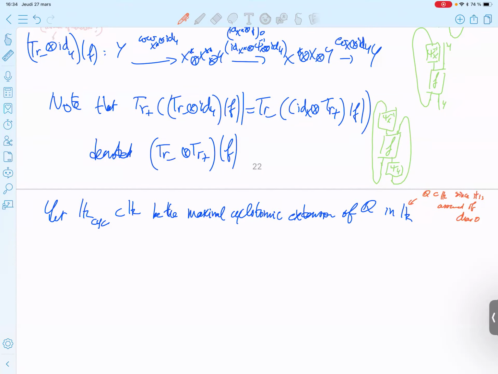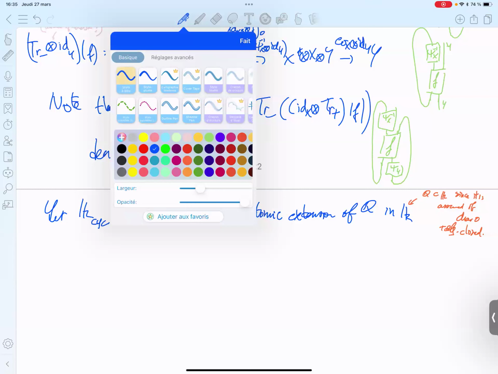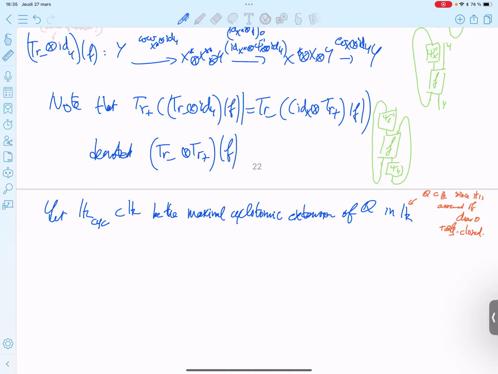And the maximal cyclotomic extension of Q is also contained in K because K is algebraically closed. So it makes sense to consider the maximal cyclotomic extension. So what does it mean, maximal cyclotomic extension? It means the subfield generated by all the roots of unity.